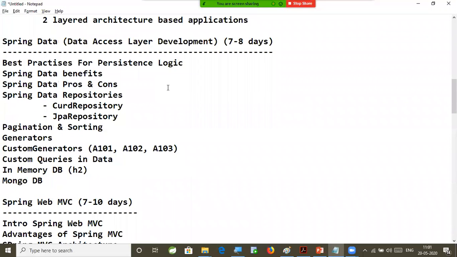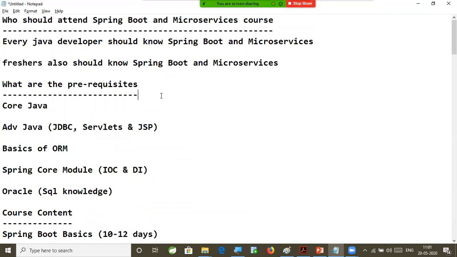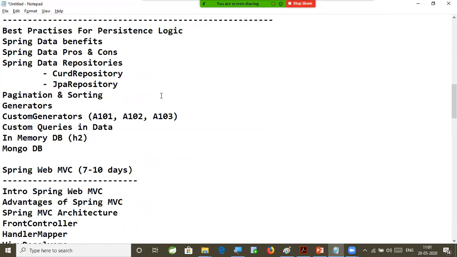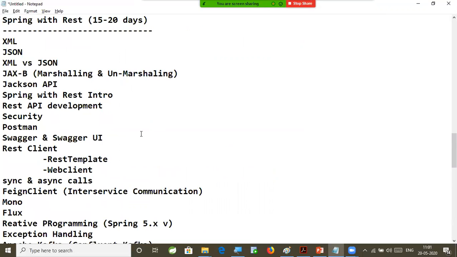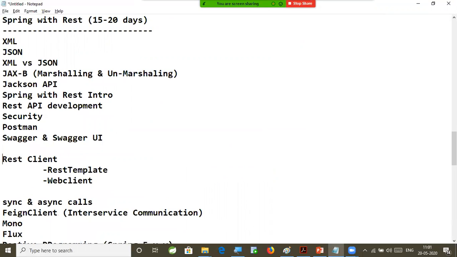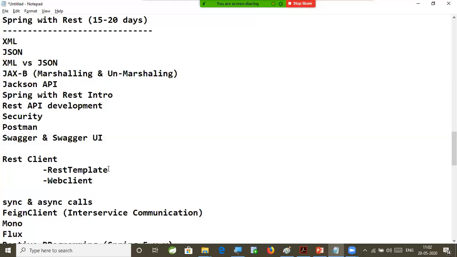This is not my statement, sir. This is the statement given by my students who attended the Spring Boot microservices course with me. In the interview, they are able to crack it very easily, because whatever concepts are asked in the interview, the latest technologies, the latest concepts, everything will be covered as part of this course. So there is no competitor for us. There is no comparison, no need to compare ourselves with anybody, because we have incomparable content, the best. With every concept, we are going to understand a real-time scenario. That is the difference that I will show you between other trainers and me.